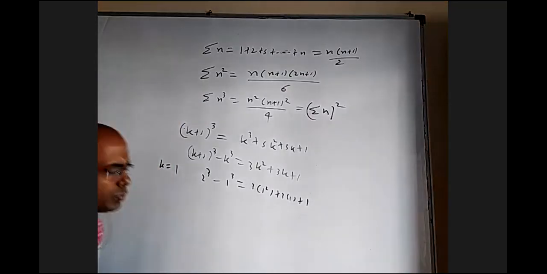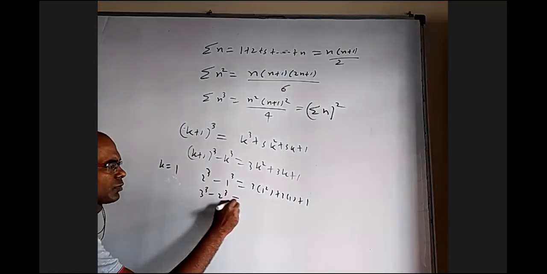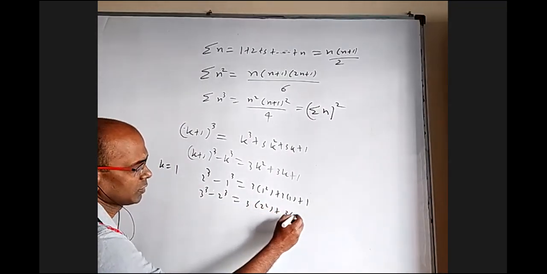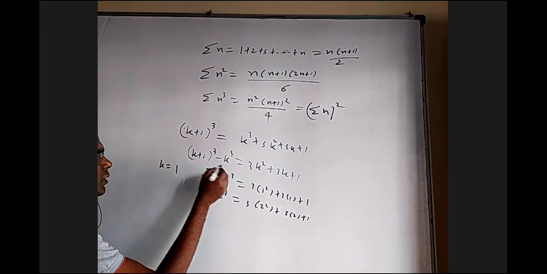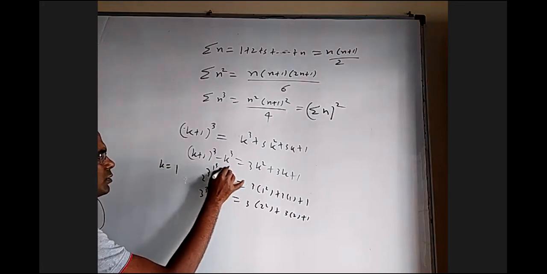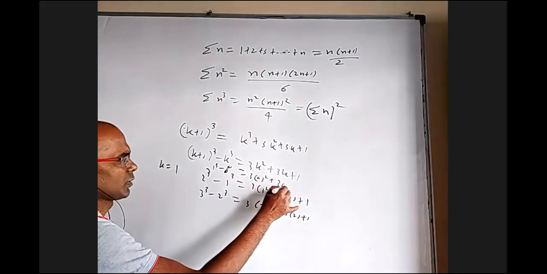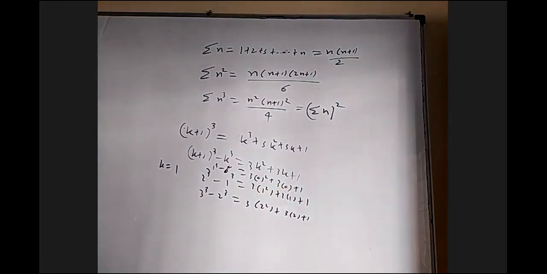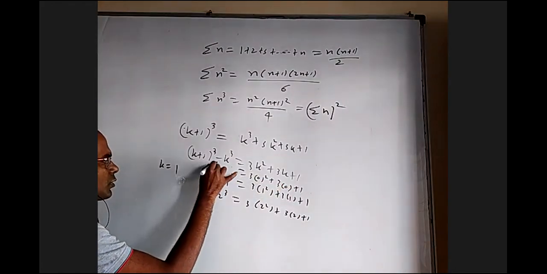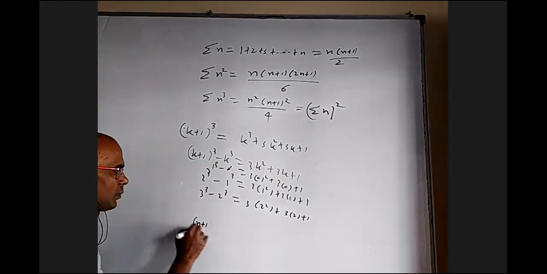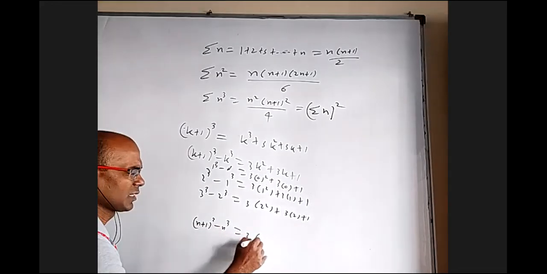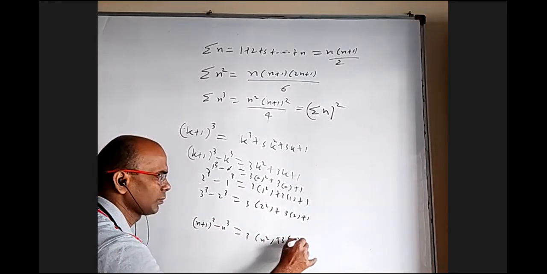Then put k equal to 2. We'll get 3 cube minus 2 cube is equal to 3 into 2 square plus 3 into 2 plus 1. You can put k equal to 0 also. What happens? 1 cube minus 0 cube is 3 into 0 whole square plus 3 into 0 plus 1. What is the big deal? This is 1 cube minus 0 cube. So I kept k equal to 0, 1, 2, 3. Finally, when I put k equal to n, I'll get n plus 1 whole cube minus n cube is 3 into n square plus 3 into n plus 1.